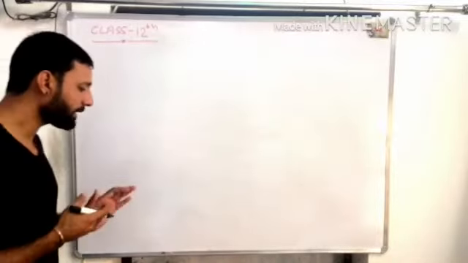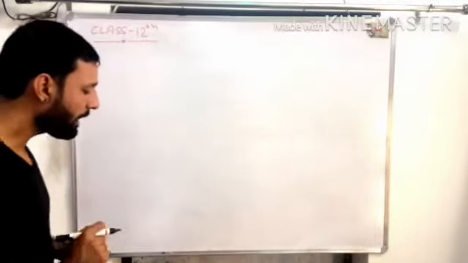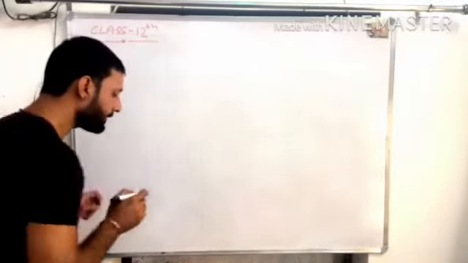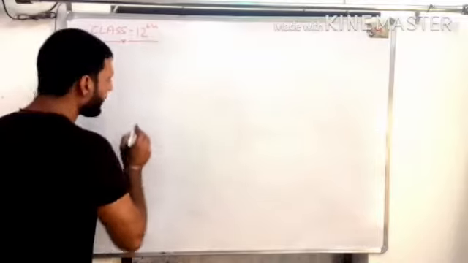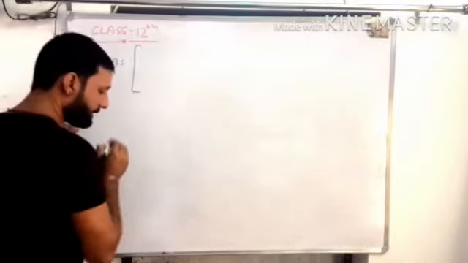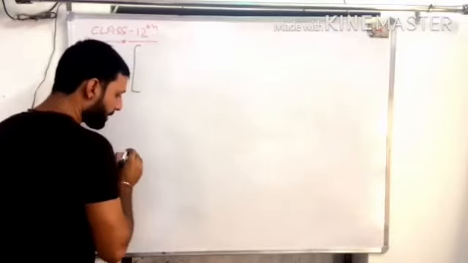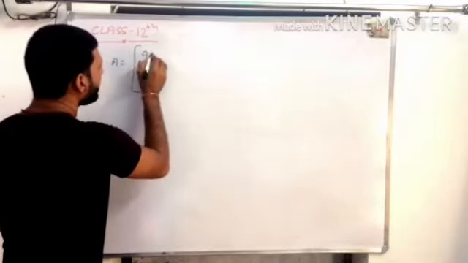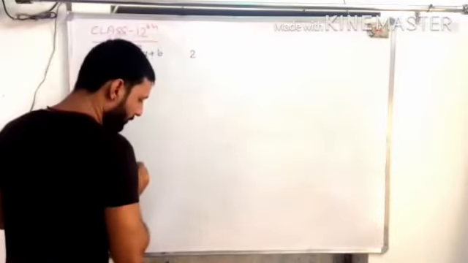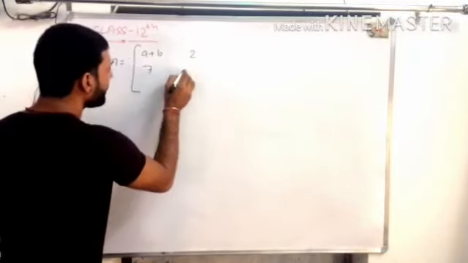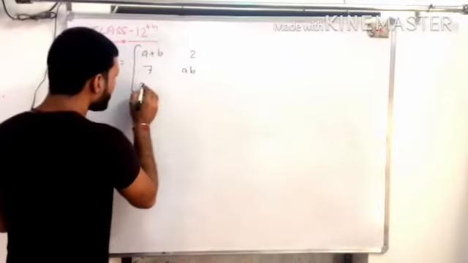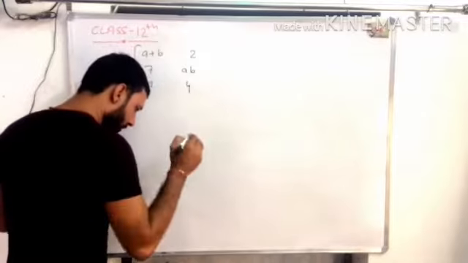Let me take question number 7. And what does question number 7 say? Question number 7 says, let the matrix A be [A plus B, 2; 7, AB] and minus 3, 4.